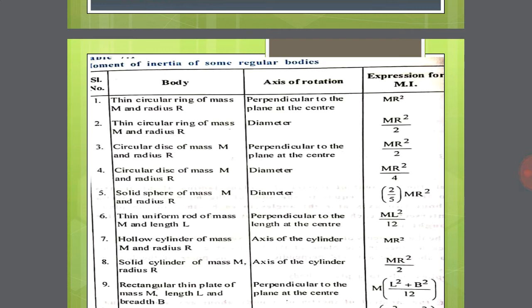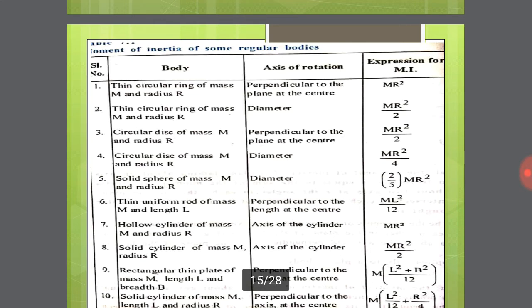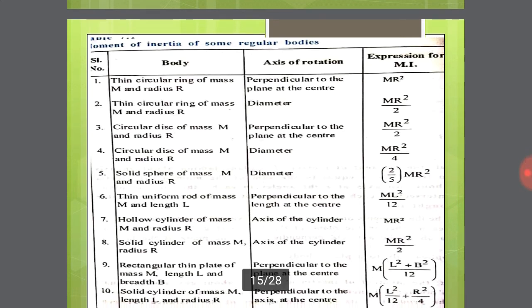First column: body, second column: axis of rotation, third column: expression for moment of inertia. We discuss them one by one. First one, thin circular ring of mass m and radius R, axis of rotation perpendicular to the plane at the center, moment of inertia MR square. Second one, thin circular ring of mass m and radius R, axis of rotation diameter, expression MR square by 2.